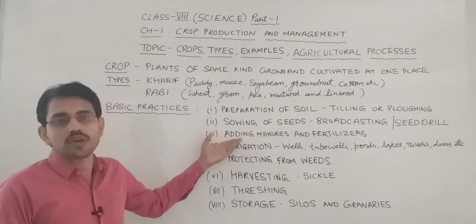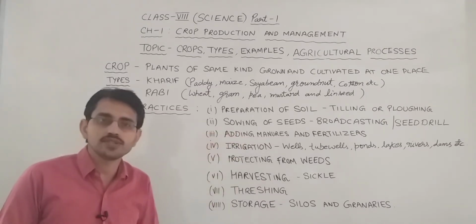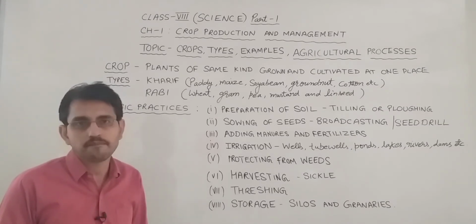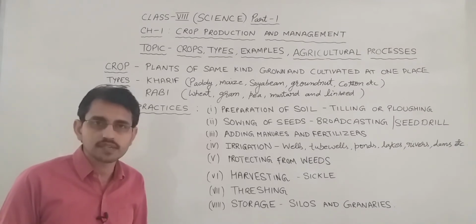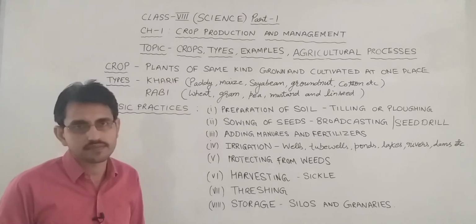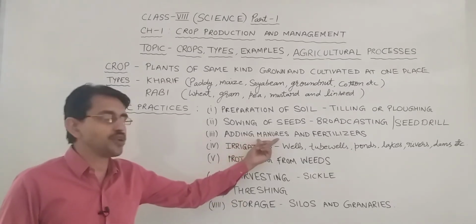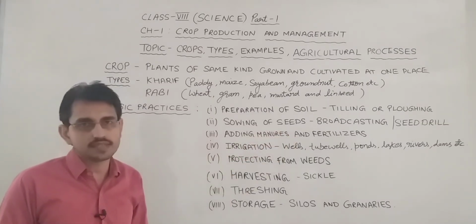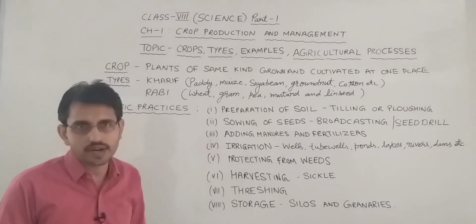And after the sowing of seeds, the next step in agricultural practices is adding manures and fertilizers. Now what are manures and fertilizers and what is the purpose of adding them? Manures are organic substances which are prepared in the fields by the decomposition of dead remains of plants, cow dung, etc. It is rich in different types of nutrients. Fertilizers, on the other hand, are the chemical substances which are prepared in the factories. They are rich in a particular type of nutrient.